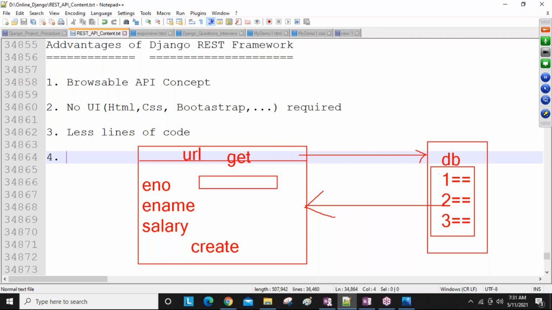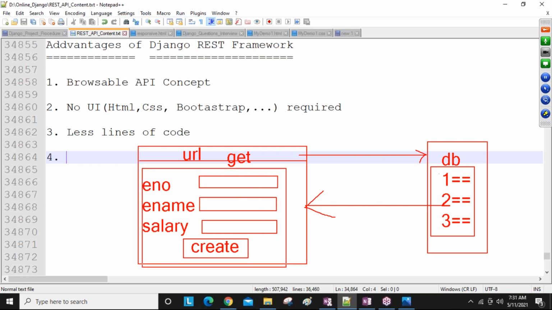Okay, so now you can see here this is my form in Django, guys. People are going to be designing like that. This is my form: employee number, employee name, salary, and a create button. You are going to enter some number, name, and salary, and click this create button.